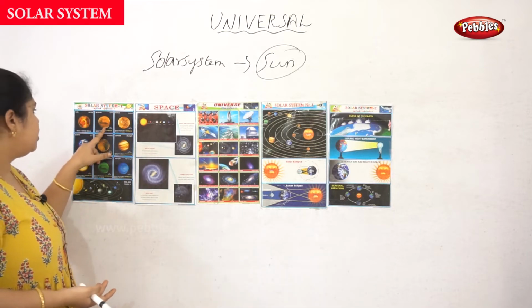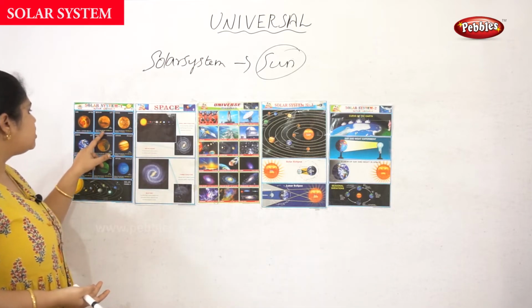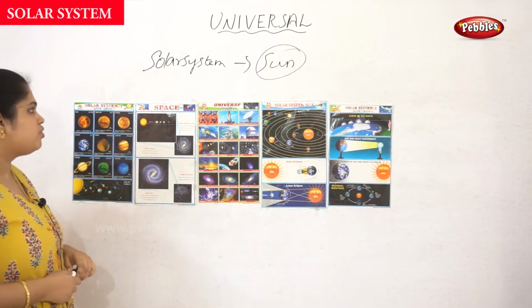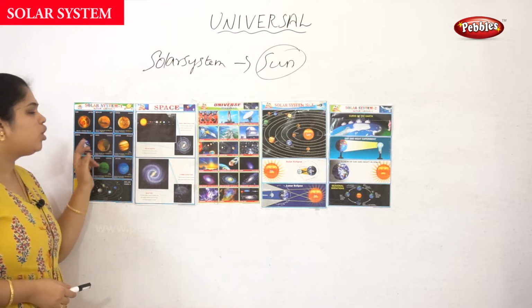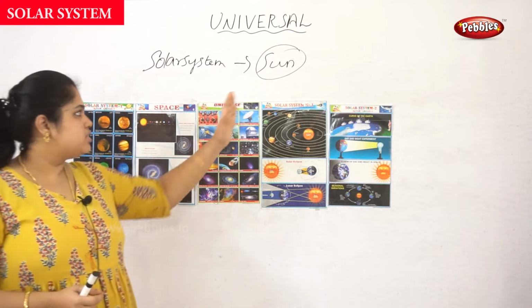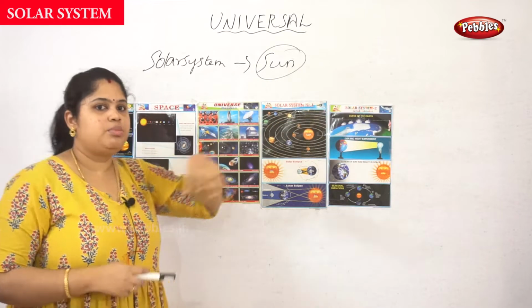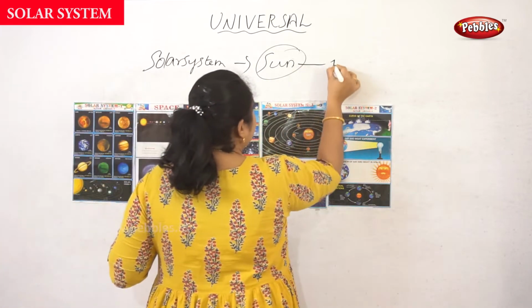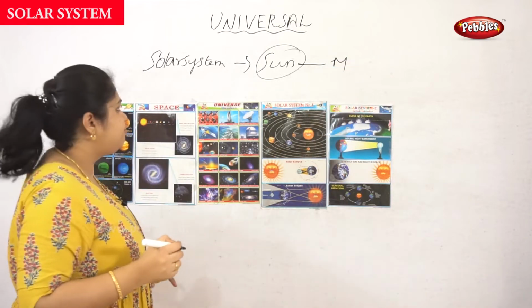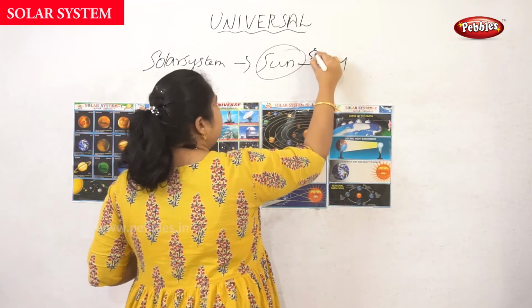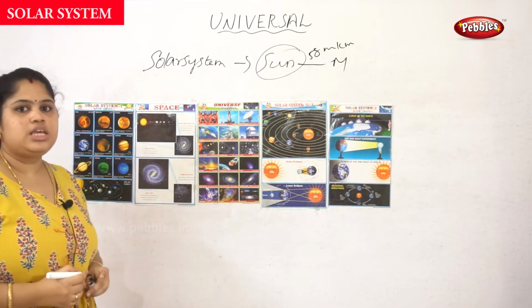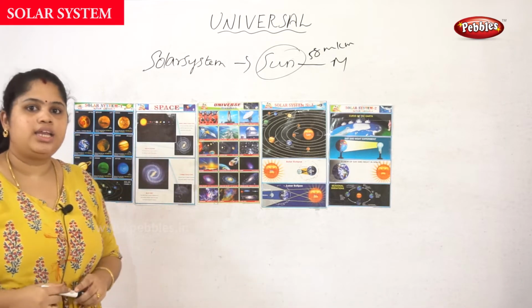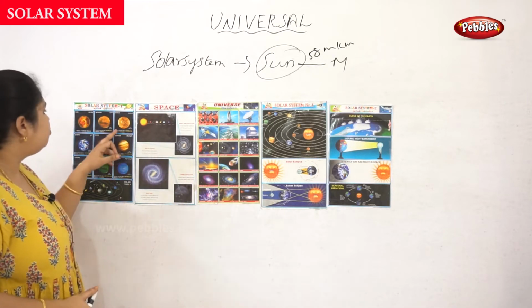Next one, Mercury. The distance from the Sun to Mercury is nearly 58 million kilometers. The diameter is nearly 4880 kilometers.